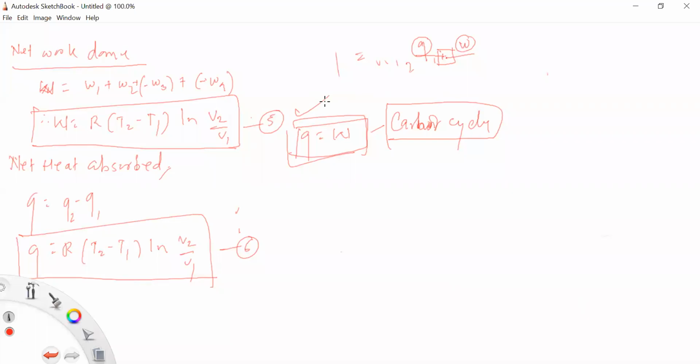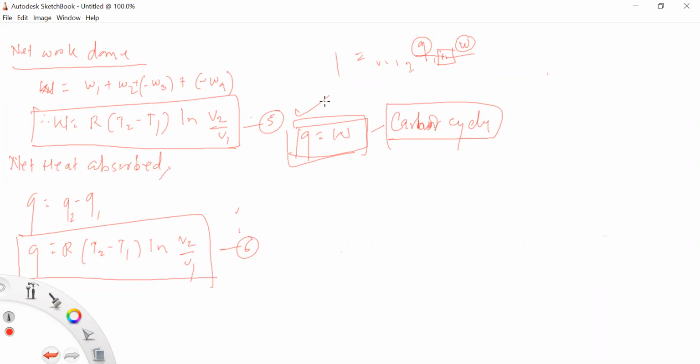So when Q is equals to 0 is put into the first law of thermodynamics, then delta E is equals to minus W2, and we know that Cv is equals to dE upon dT at constant volume. Then W2 is equals to minus Cv, or W2 is equals to Cv into (T2 minus T1). This is your equation number 2, right?